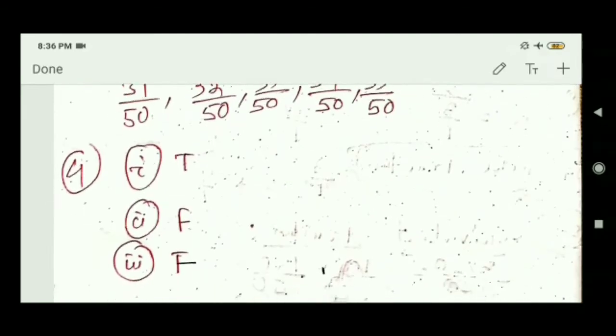The next is a true or false statement. Every natural number is a whole number. It is a true statement because all natural numbers come inside whole numbers. Every integer is a whole number? All integers are not whole numbers, because whole numbers have 0 and positive integers but no negative integers. So negative integers do not come inside whole numbers, so it is a false statement.